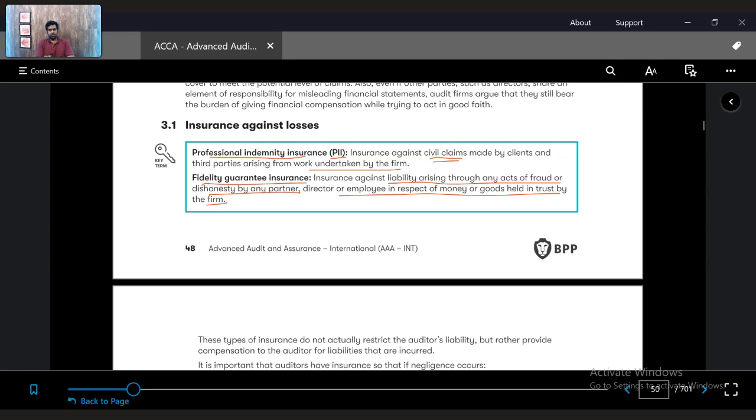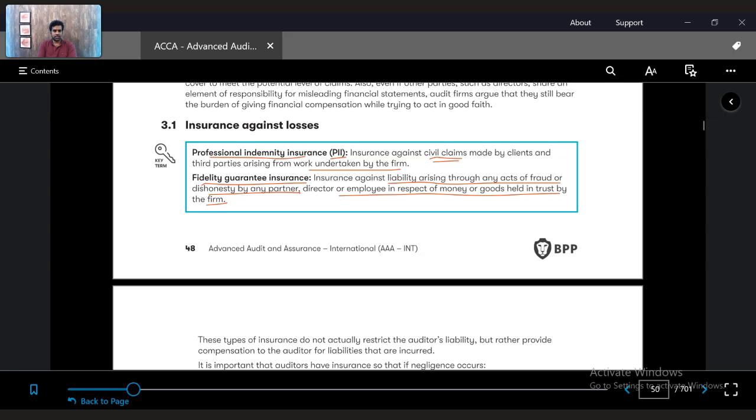So Fidelity Insurance is a protection for the firm against their partners. Because the partner could be a fraudulent person. He tied up with the client and did some insider dealing. What will you do? Because of that, the shareholders lost huge money. Or an employee did some insider dealing, or was doing something illegal by joining with the client.